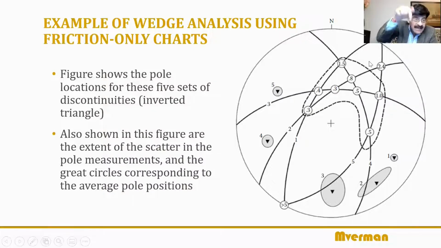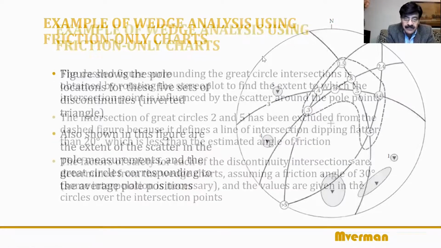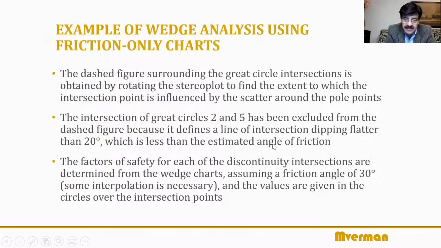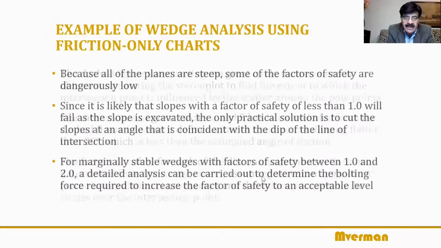30 is the friction angle in this case. So from the primitive, this is 30 degree. Anything beyond that will have a dip of less than 30 degree. Friction will not let it slip. That is why this point has been left out. So this is the unstable zone, right? That's what is mentioned here. Already explained, so the collapse will take place.